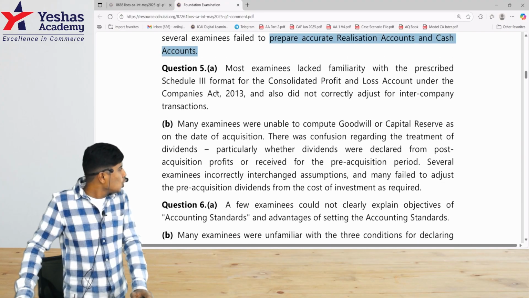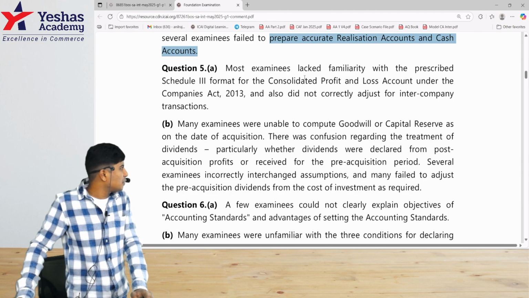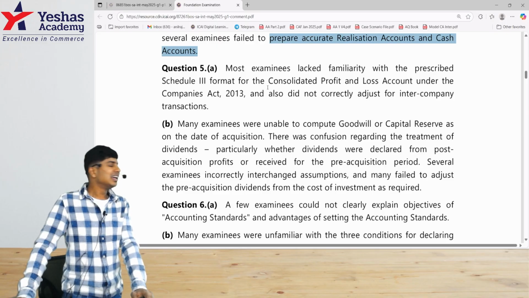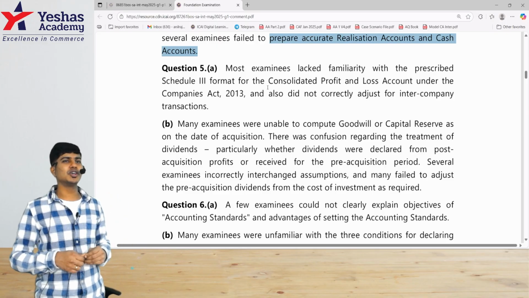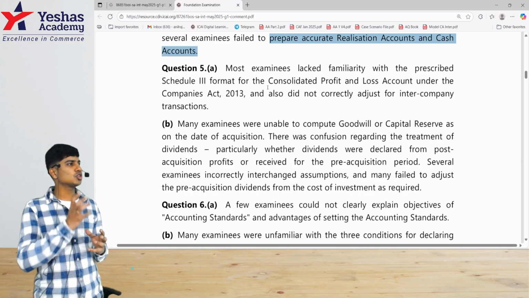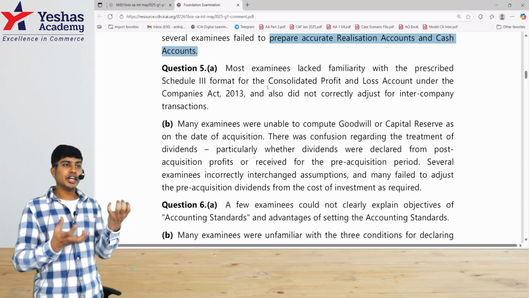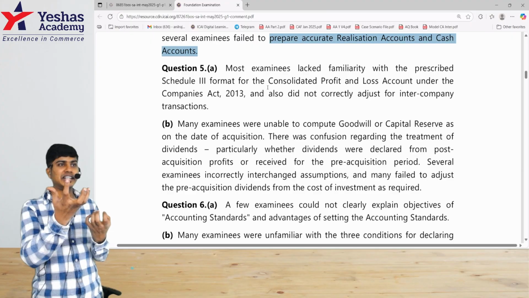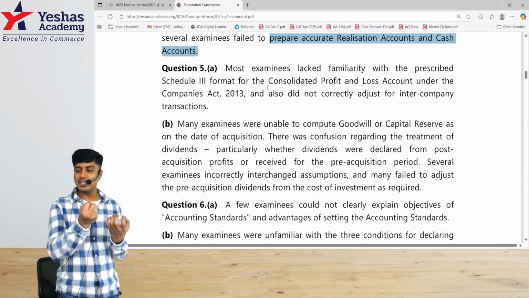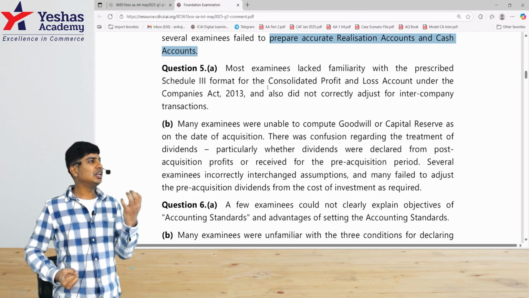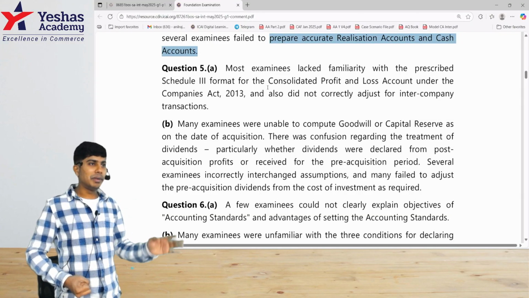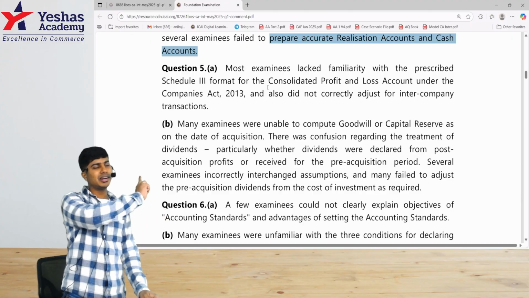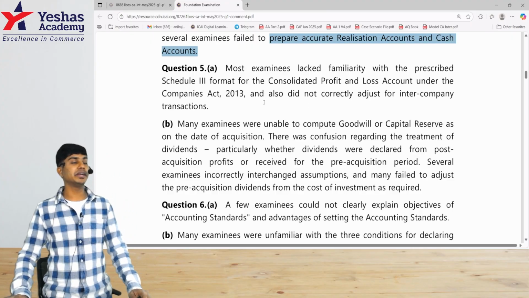5A. Most examinees lacked familiarity with the prescribed Schedule 3 format for consolidated PL. Like I mentioned the other day, consolidation as a chapter will have consolidation of balance sheet as well as PL. There are so many concepts, so many adjustments, so many questions on consolidated balance sheet that by the time you finish the complete consolidated balance sheet, you become so saturated that you take consolidated P&L very lightly. But in the exam, they asked a question on consolidated PL. That itself was a bouncer to many, and then they have not presented consolidated PL clearly.